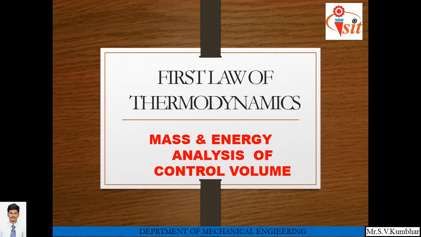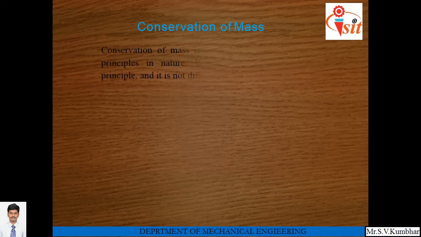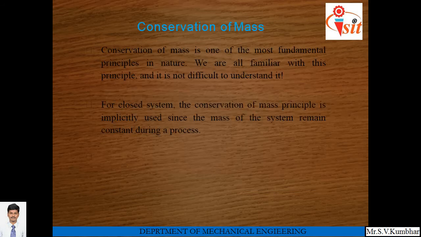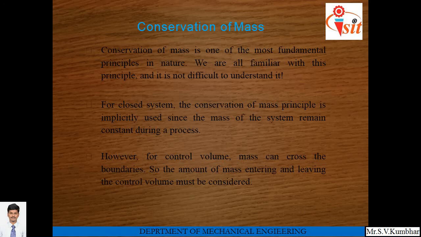So, first law of thermodynamics, mass and energy analysis of control volume. First we will see conservation of mass. Conservation of mass is one of the most fundamental principles in nature. As we are familiar with this principle, it is not difficult to understand. We will take one example. If 10 kg of steam is entering from the left side of a nozzle, 10 kg of steam will leave from the right hand side of the nozzle. What does it mean? Mass of the system remains constant.